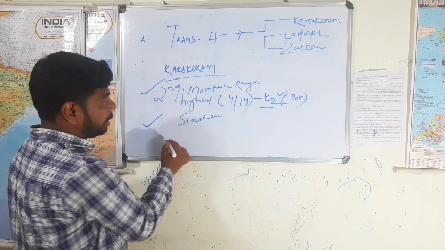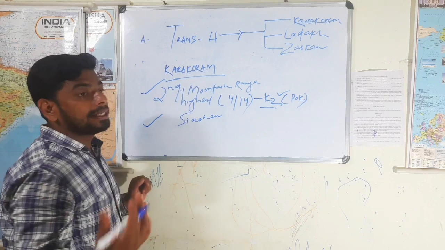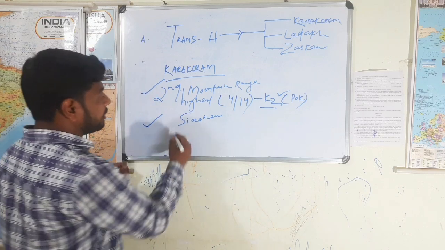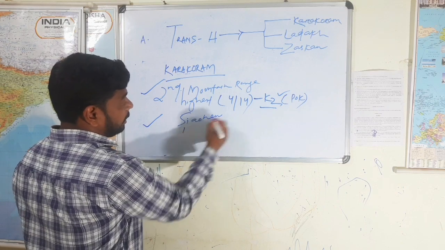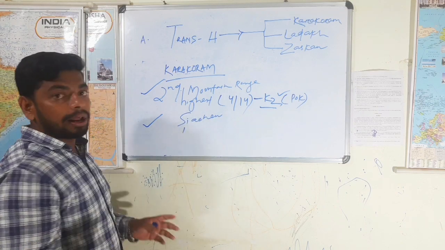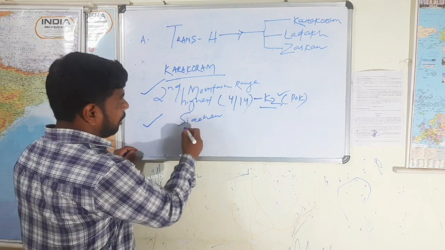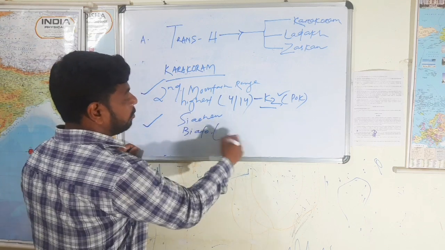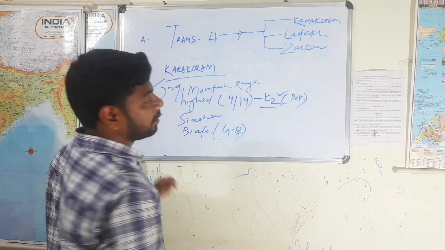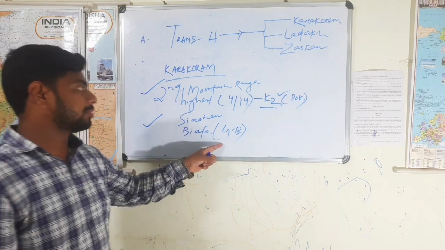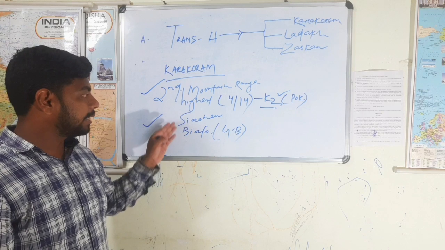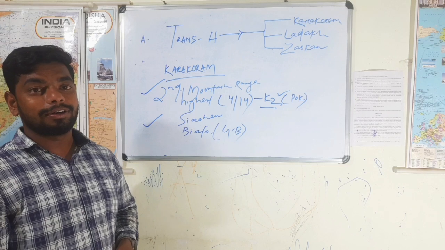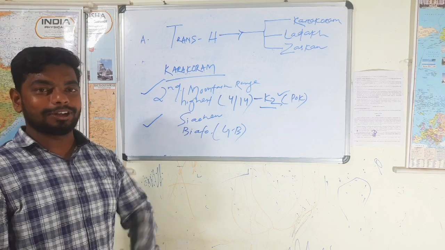Keep it in mind. Clear? Another feature I was telling: here a number of non-polar glaciers are there, apart from the North Pole and South Pole. Siachen is the second largest non-polar glacier. The third largest non-polar glacier is also found here: Biafo Glacier, located in Gilgit-Baltistan, which is in Pakistan. I told the second and third largest glaciers. It means, which one is the largest one?